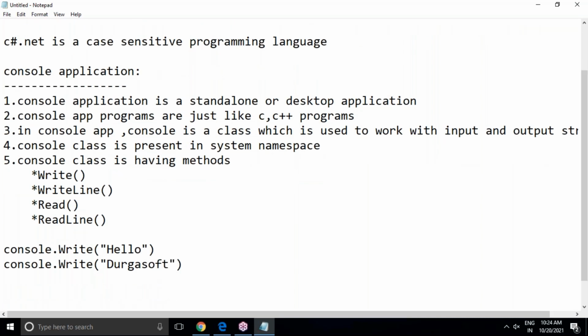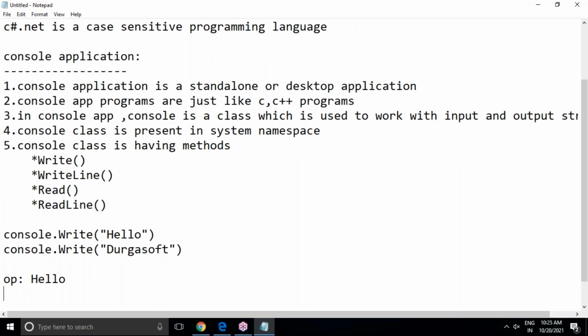This is my statement. How will the output be displayed? Hello is present in one line, and Durgasoft is also present in the same line. Why? Because we have written Write methods only. The Write method is used to display your output statements within the same line only.